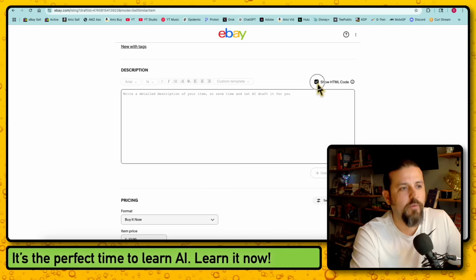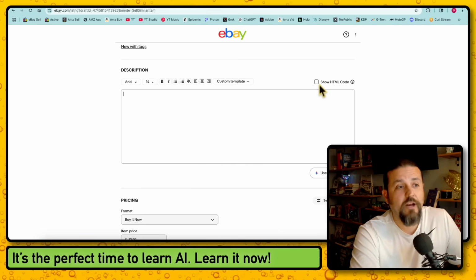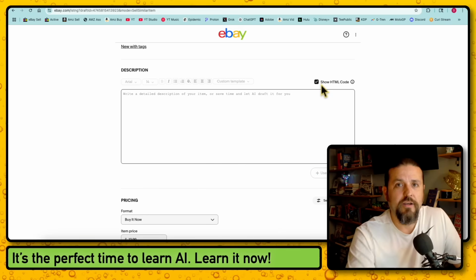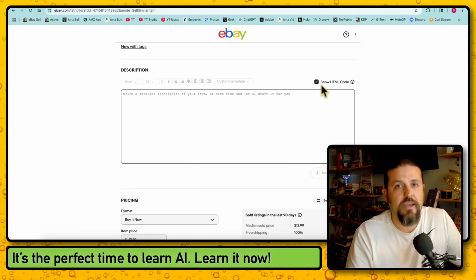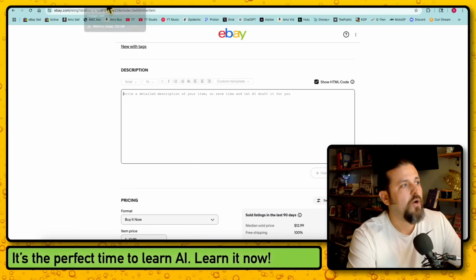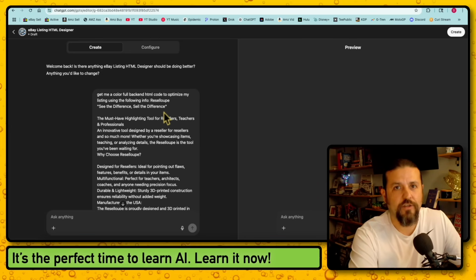Now, if I remove it, there's nothing there because I got rid of all the code. I got rid of what the website needs to know so they can display certain things like words, pictures, whatever. Okay, so now what are we going to do? We're going to go into ChatGPT and we're going to tell it to give us HTML code that looks nicer.